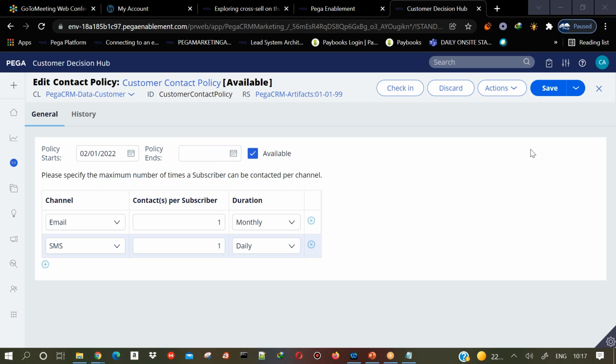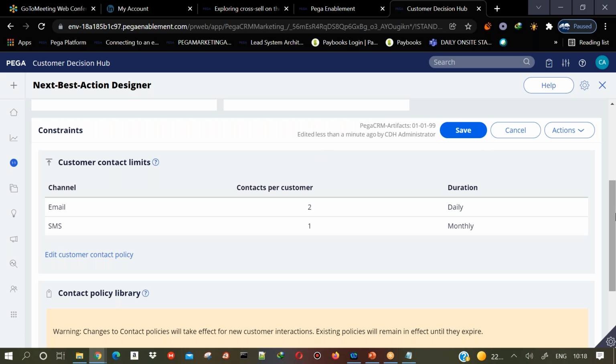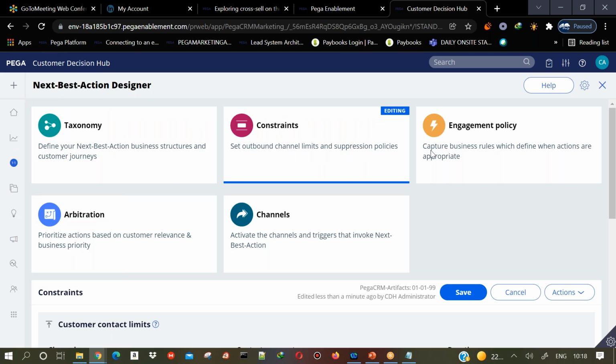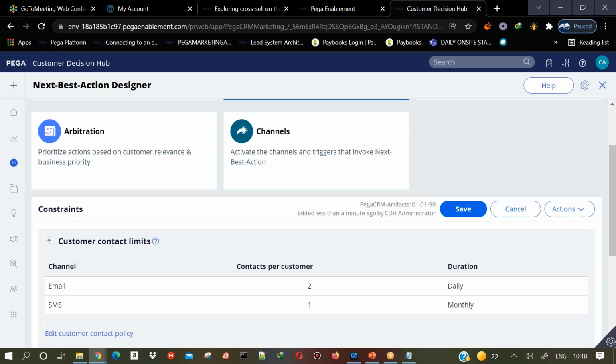Is it understood, the customer contact limit? So you don't need to refer this anywhere, just you configure it in the NBA designer constraints. NBA designer constraints, then come here and you'll set how many times we can contact on email, daily or monthly. Based on the requirement that you get, you need to configure it here. Email how many times per month, per week, how many times. SMS how many times per week, per day, per month. That configuration you do it here.